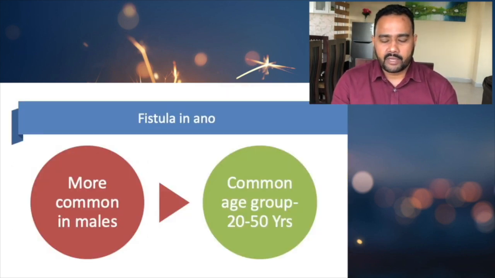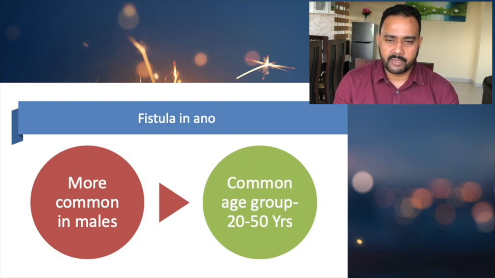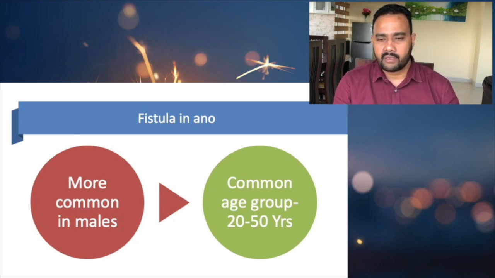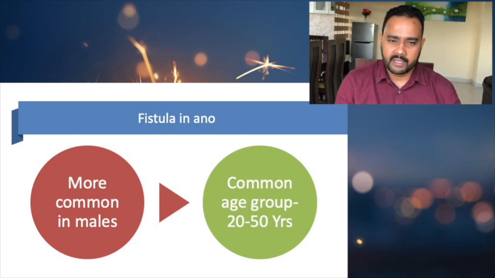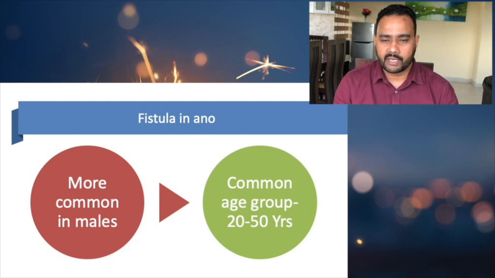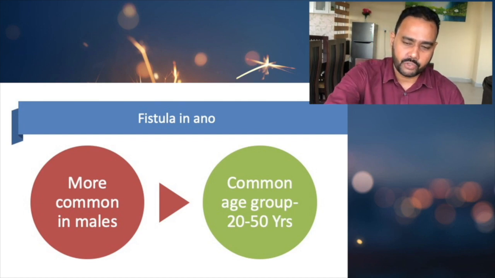Again, fistula in ano is more common in males, as with anorectal abscess. The common age group is 20 to 50 years. The age group and the gender are the same as anorectal abscess. So this again gives the clue that anorectal abscesses can become a fistula in ano.